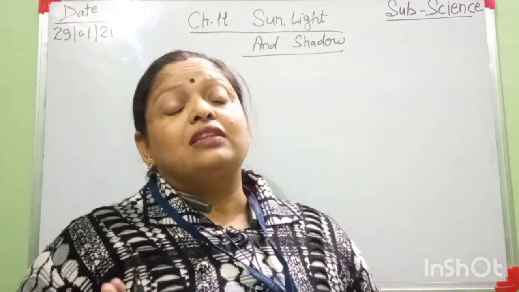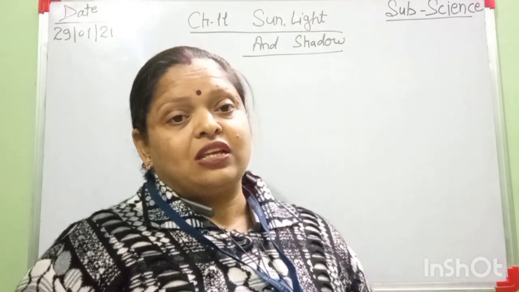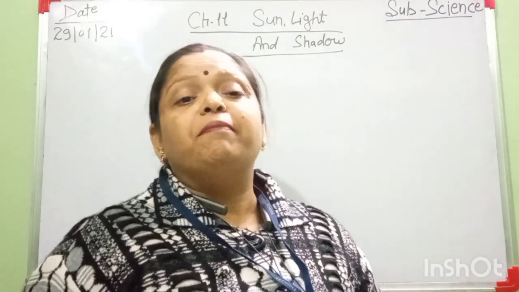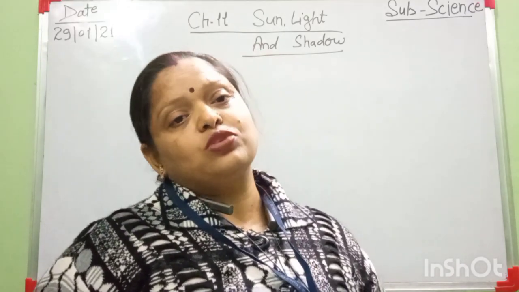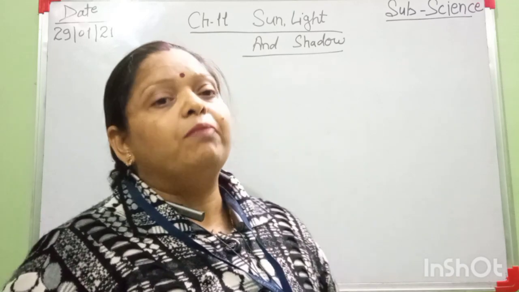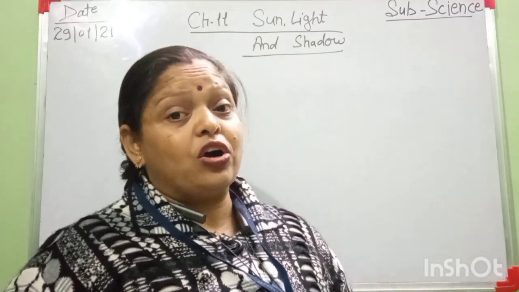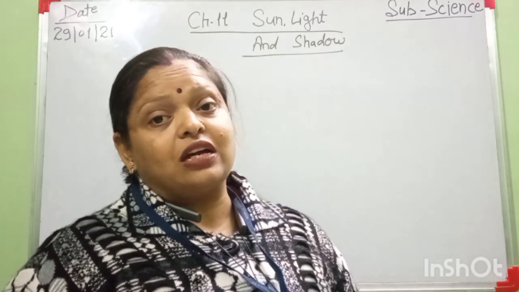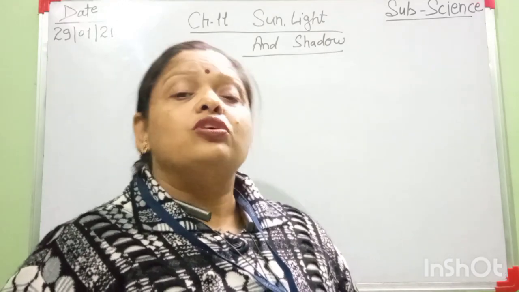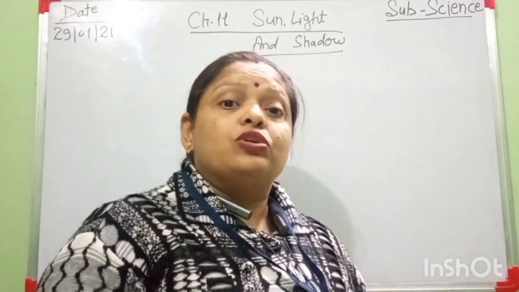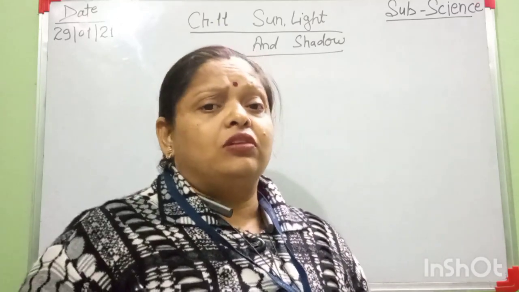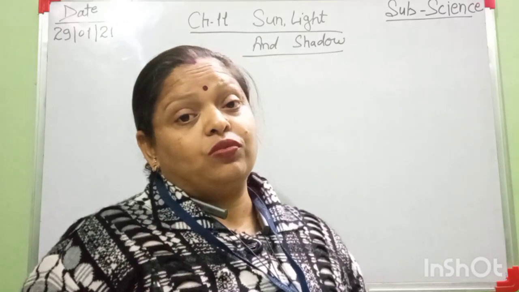It means the things that are made by humans in factories. Those things are called artificial sources of light, like bulb, candle, torch. These all things I explained in the previous video. So everyone watch that video.